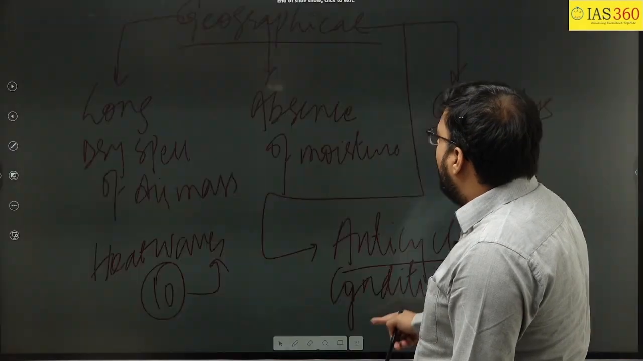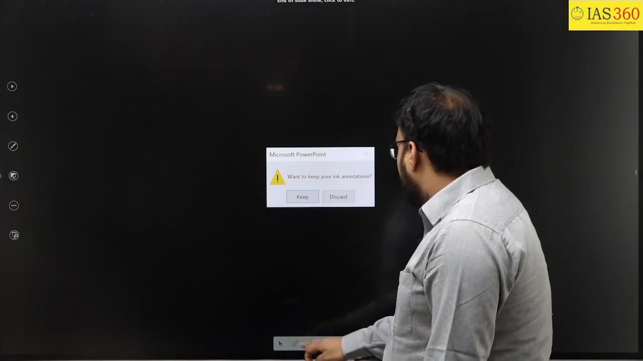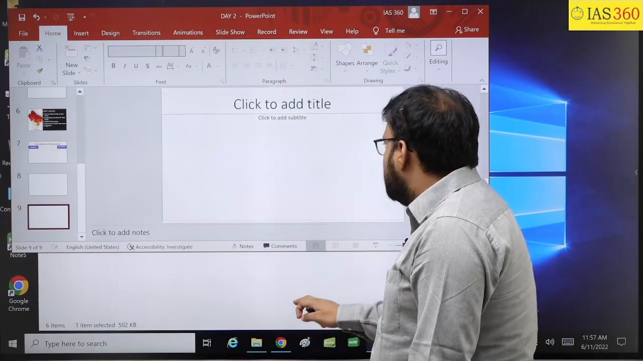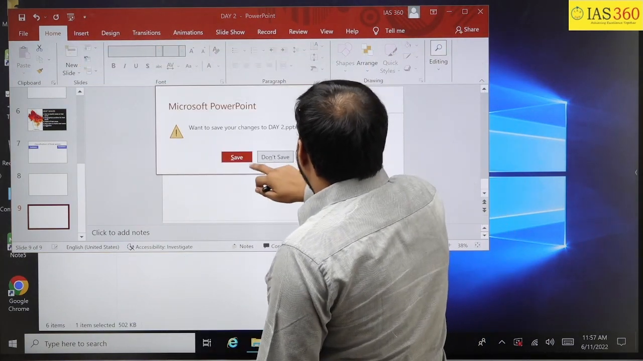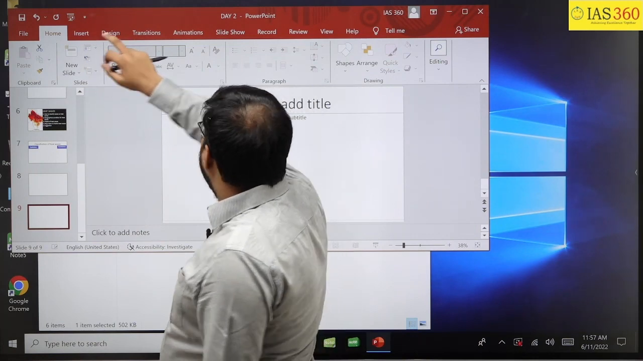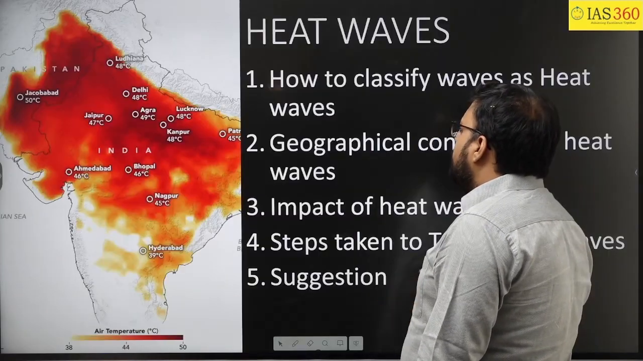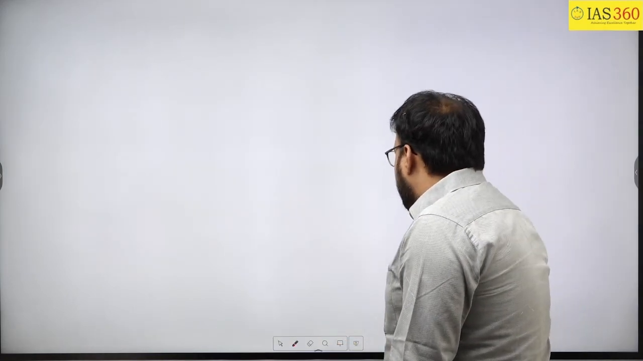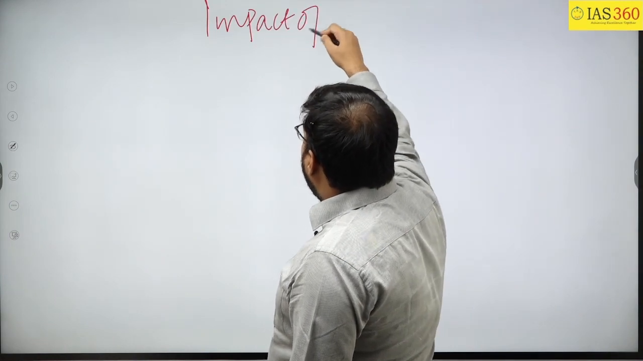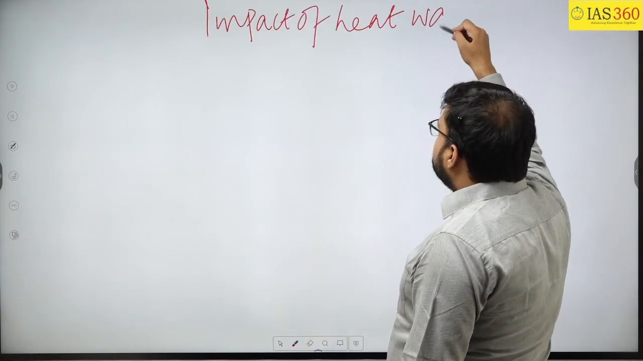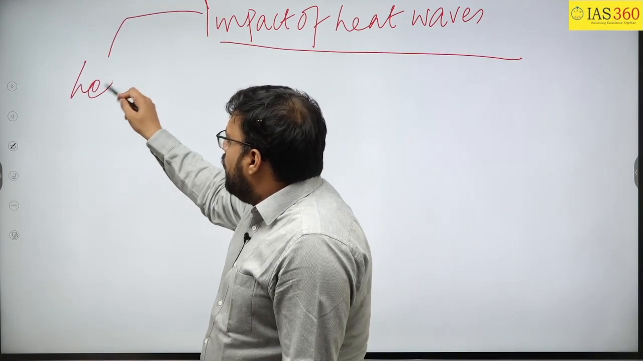Now we will see what is the impact. Okay. So we will see what is the impact of the heat waves. So the very first impact of the heat waves you can see on health.